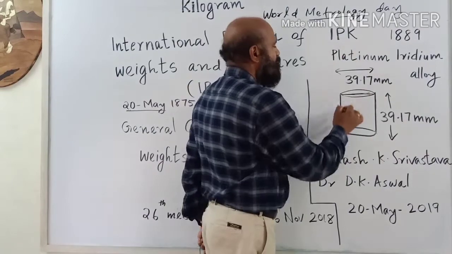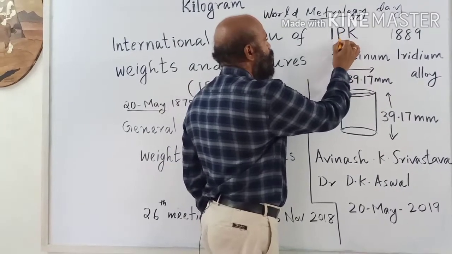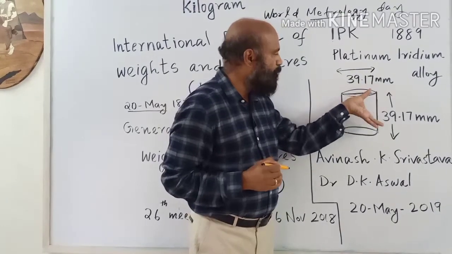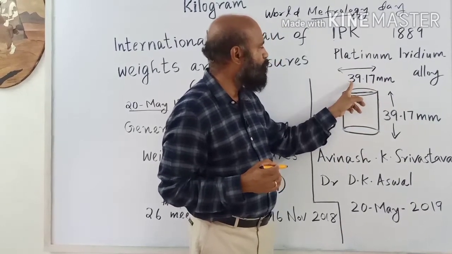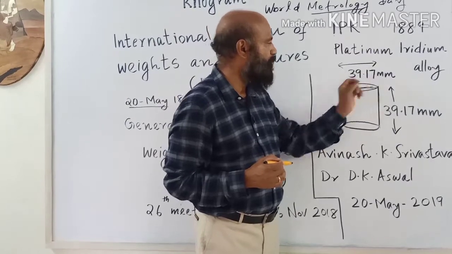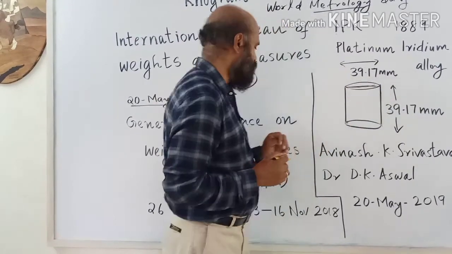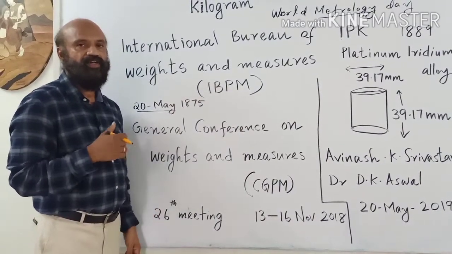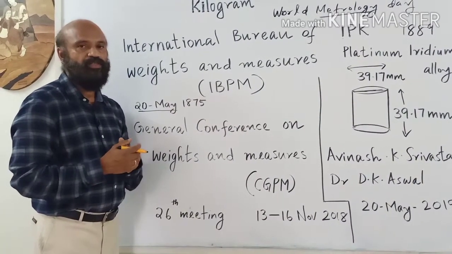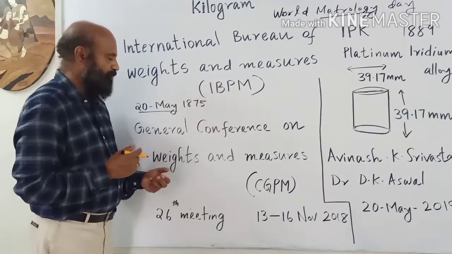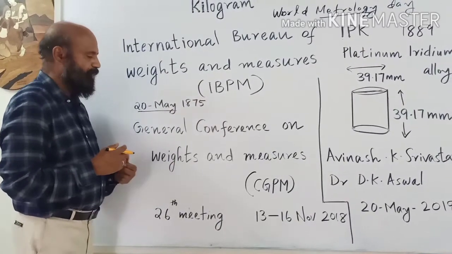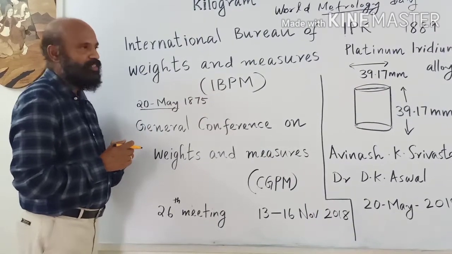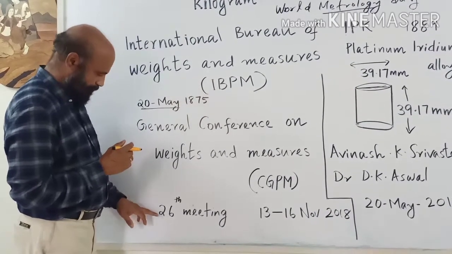The cylinder is known as International Prototype Kilogram. Its diameter is equal to the height. Both are equal to 39.17 millimeter. As our scientific knowledge increased, scientists wanted to revise the definition of kilogram and make it depend on physical constants of nature.